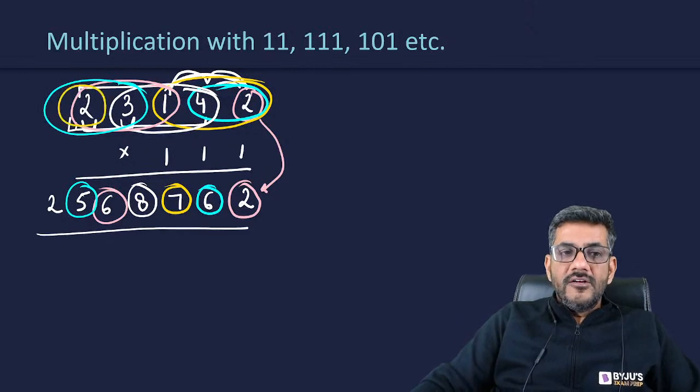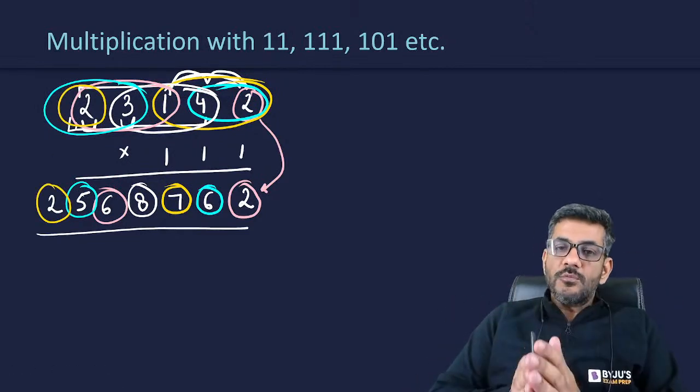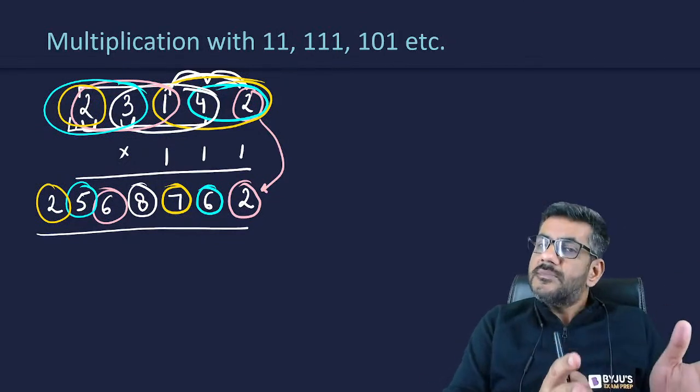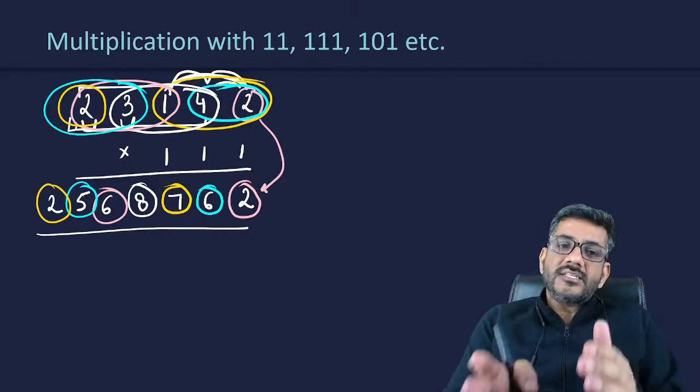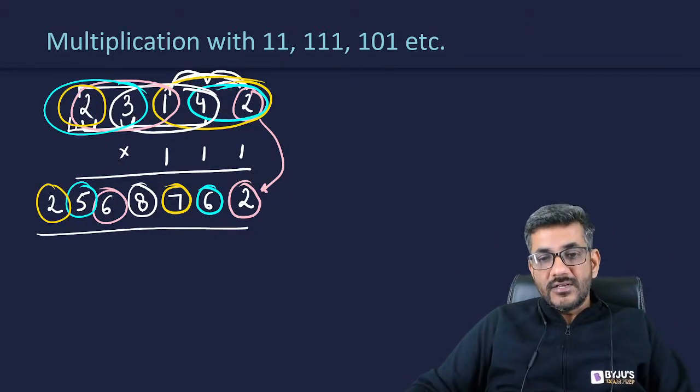And finally, 2 alone gave me 2. This is how the pattern follows. You start with one digit, add 2, add 3, add 4. As many digits are to be added, as many ones are there. And then start jumping with a pair of that, and that way you will get the answer for this question.